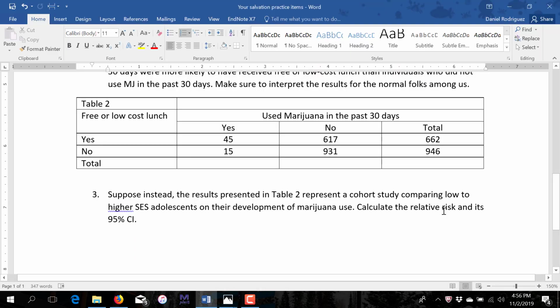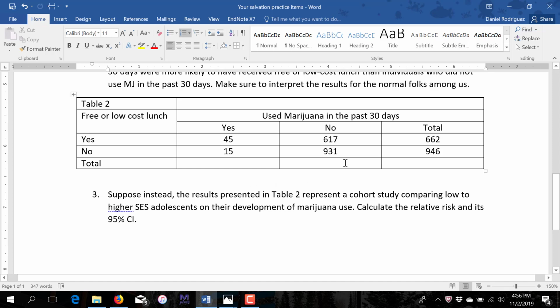The next problem is just kind of like a permutation of this. It says, suppose instead the results presented in Table 2 represent a cohort study comparing low and higher socioeconomic status adolescents on their development of marijuana use. Calculate the relative risk.